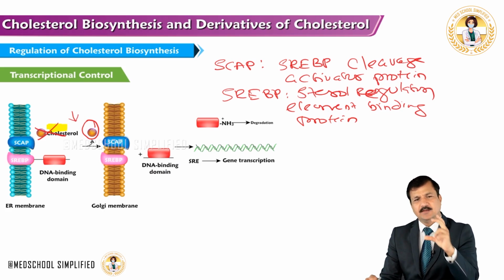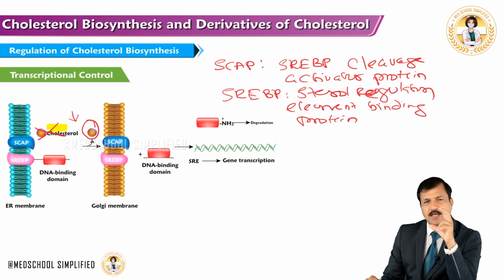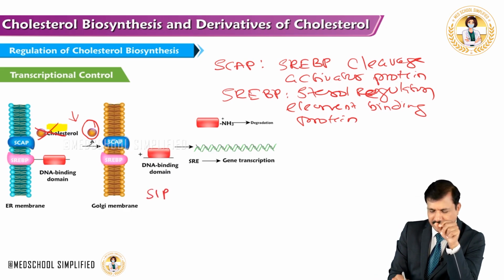S-cap SREBP, because it moved to the Golgi, in the Golgi membrane we have S1P and S2P. S1P and S2P, these are proteases, right?